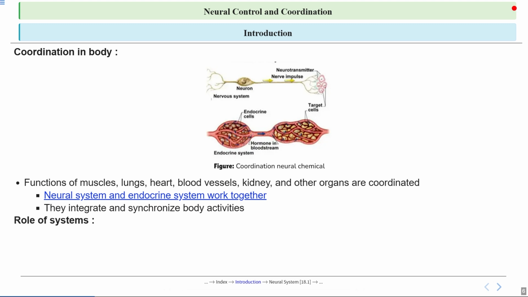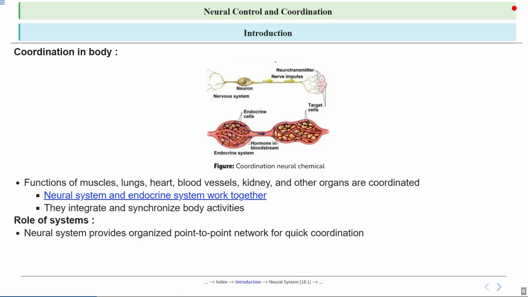So let's talk about the role of systems. The role of systems in the body here refers to how different organs and groups of organs work together to carry out specific functions necessary for survival. For example, the digestive system breaks down food into nutrients, the respiratory system takes in oxygen and releases CO2, and the circulatory system transports these essential substances to the cells throughout the body. So here we can see that each system has a unique role and they all work together in a coordinated manner to maintain life processes and overall body function.